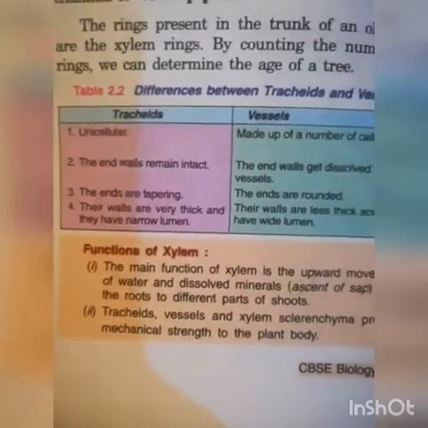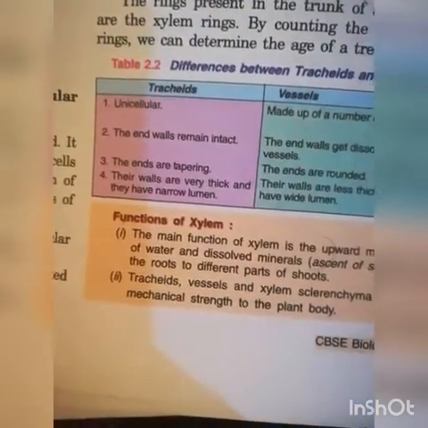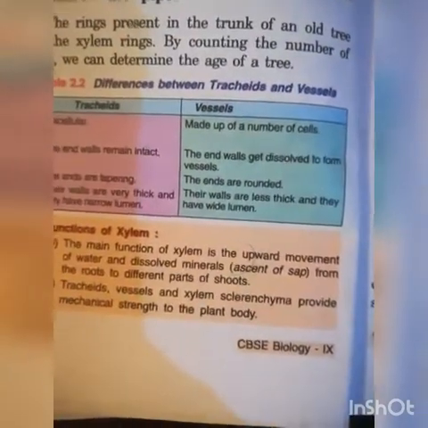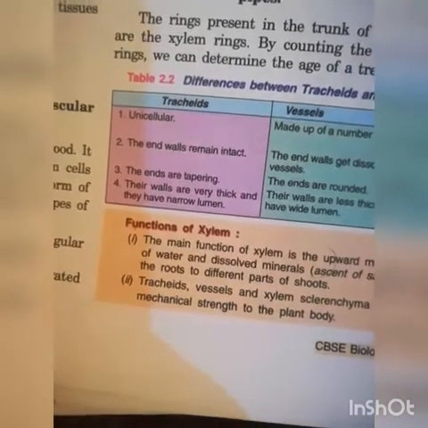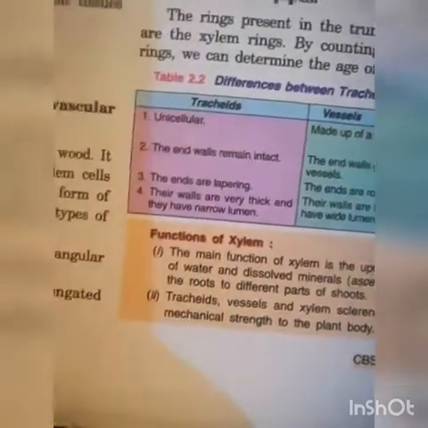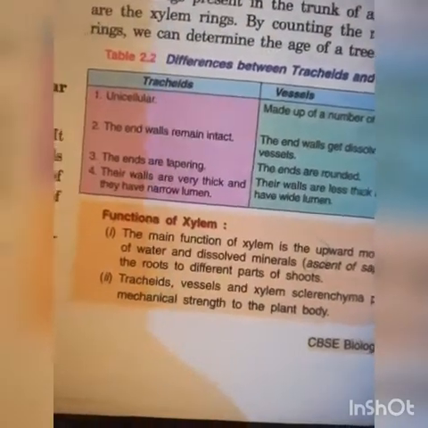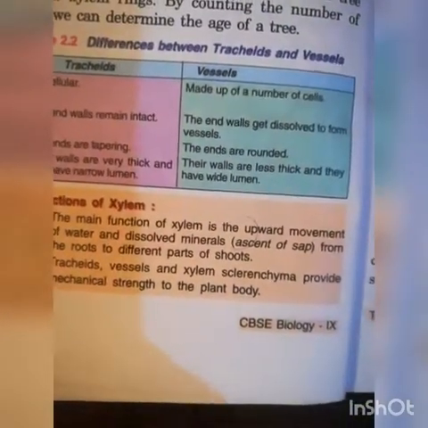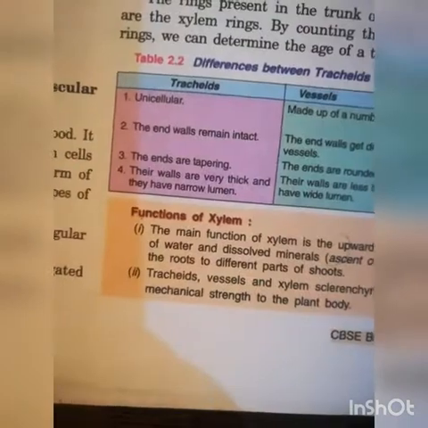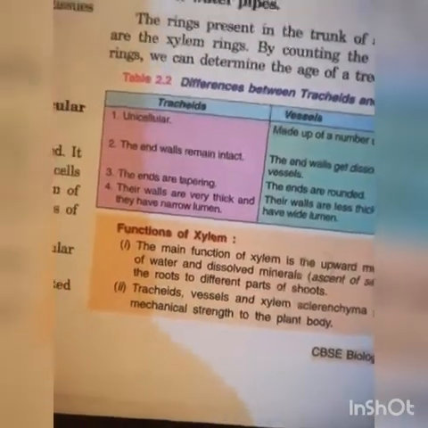Functions of xylem. The main function of xylem is the upward movement, ascent, of water and dissolved minerals from the soil by root to the different parts of the shoot. Tracheids, vessels and xylem sclerenchyma provide mechanical strength to the plant body.